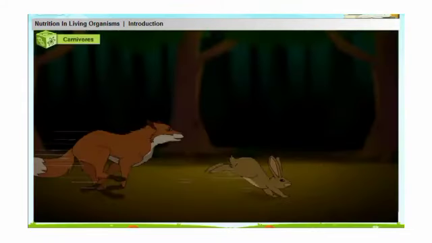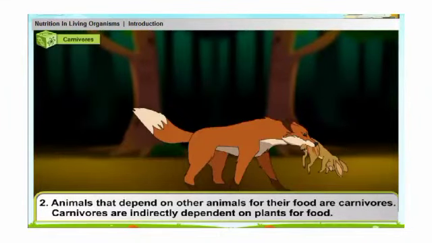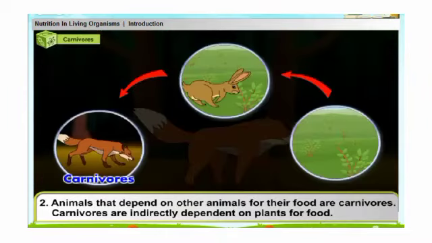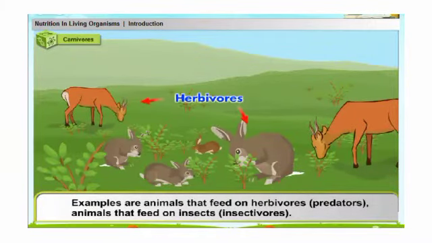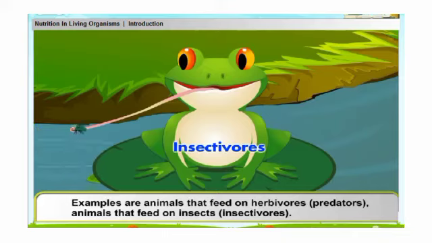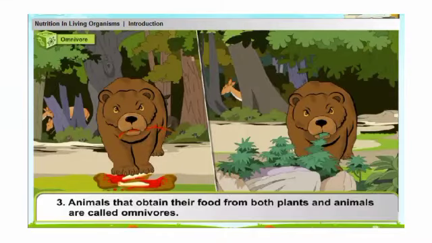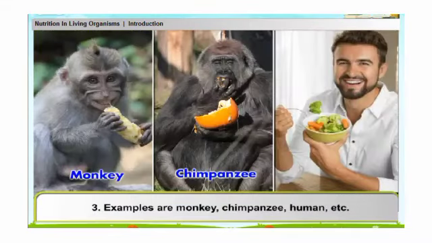2. Carnivores. Animals that depend on other animals for their food are carnivores. Carnivores are indirectly dependent on plants for food. Examples are animals that feed on herbivores, that is, predators, and animals that feed on insects, that is, insectivores. 3. Omnivores. Animals that obtain their food from both plants and animals are called omnivores. Examples are monkey, chimpanzee, human, etc.